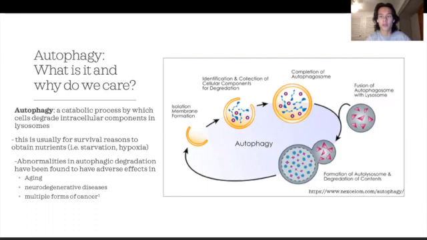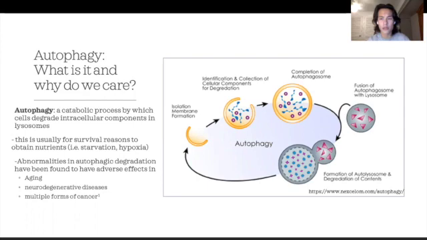It will do this by forming a membrane around the organelles and whatever the cell is trying to degrade. This membrane will then form a vesicle called an autophagosome, which will then fuse with a lysosome, and the lysosome will degrade all the cellular components inside of the autophagosome for its nutrients. This is a normal cell process.